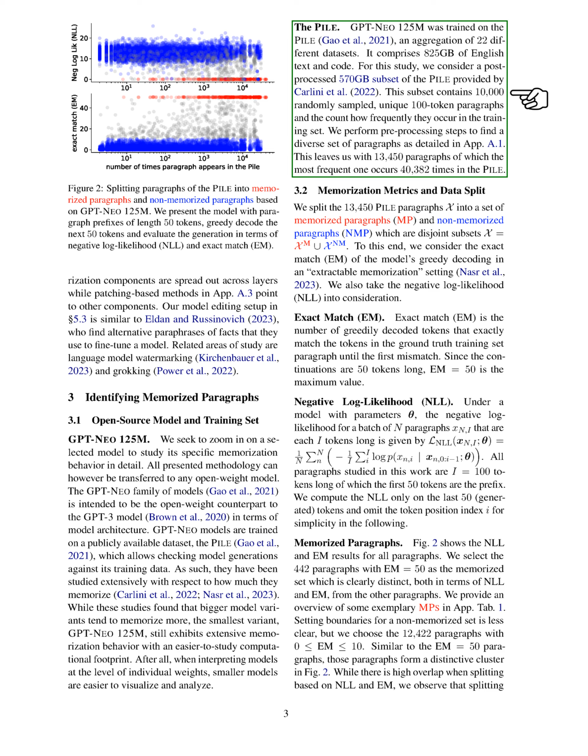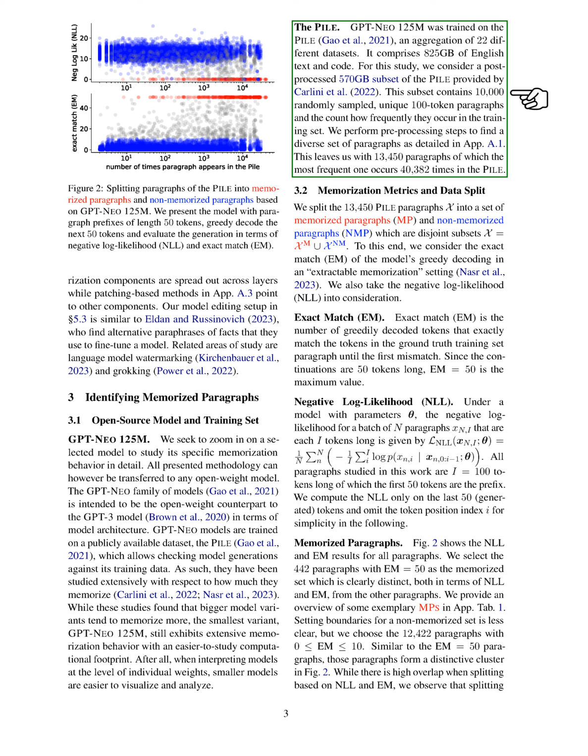For our study, we used a subset of PILE containing 10,000 unique 100-token paragraphs that were randomly selected. We then processed this subset further to ensure a diverse set of paragraphs for analysis, resulting in 13,450 paragraphs, with the most frequent one appearing 40,382 times in the dataset. We divided the 13,450 PILE paragraphs into two sets: memorized paragraphs, MP, and non-memorized paragraphs, NMP. These sets do not overlap.